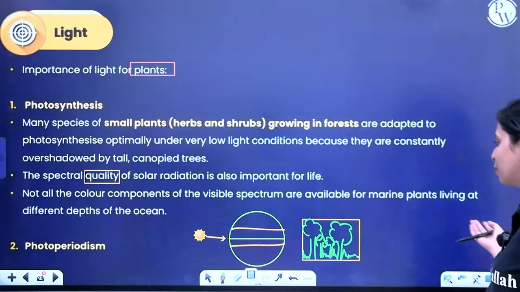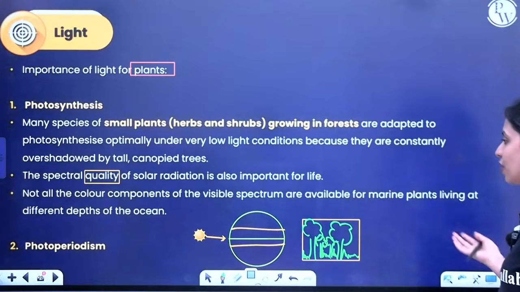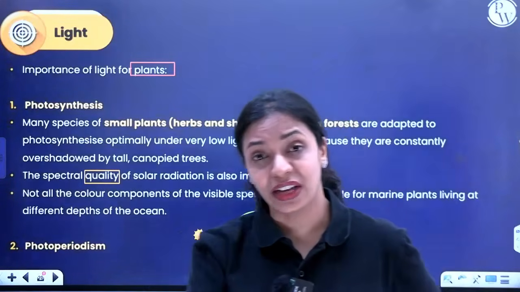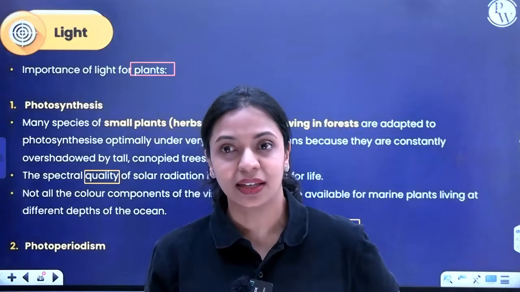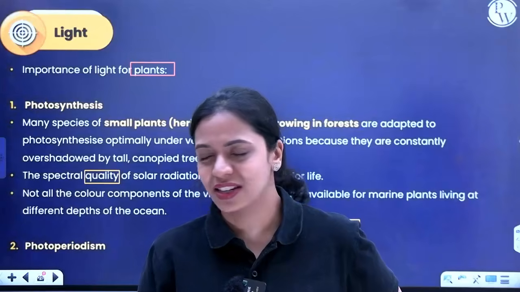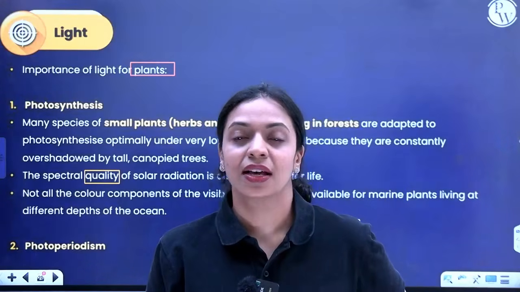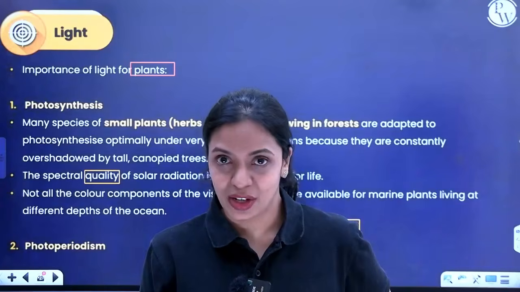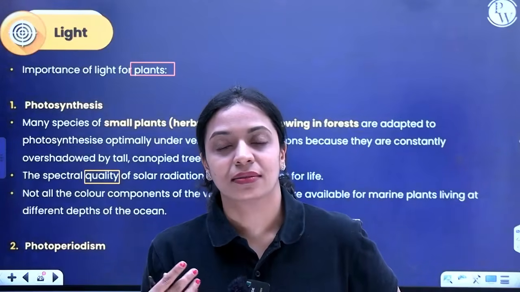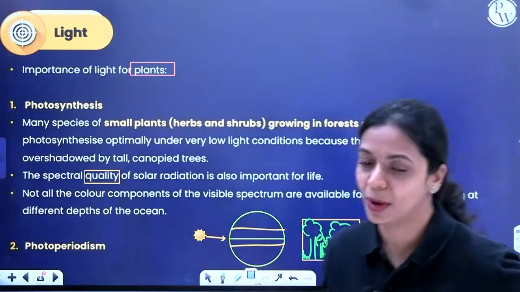So the spectral quality of solar radiation is also important for life, and that is because all the color components of the visible spectrum are not available for marine plants living at different depths of the ocean. You know that light cannot penetrate very deep inside the ocean. There are many animals present at the extreme bottom of the ocean where it's complete darkness. They don't even know that something called light exists. So light does not penetrate everywhere. In such regions, you don't find plants growing. And yes, all of these are factors that you should remember about light.